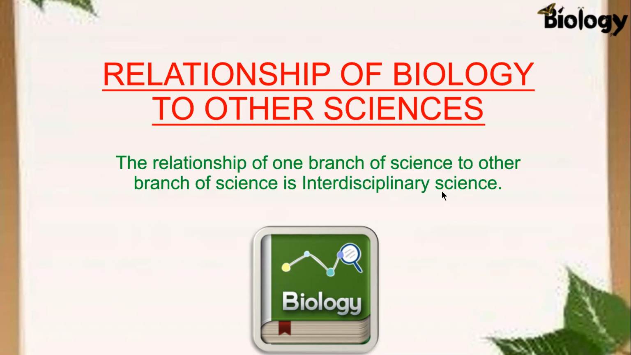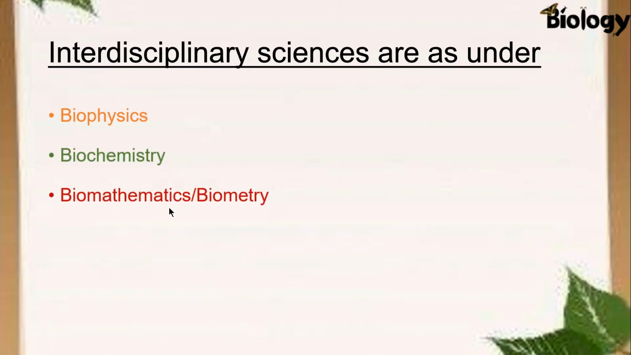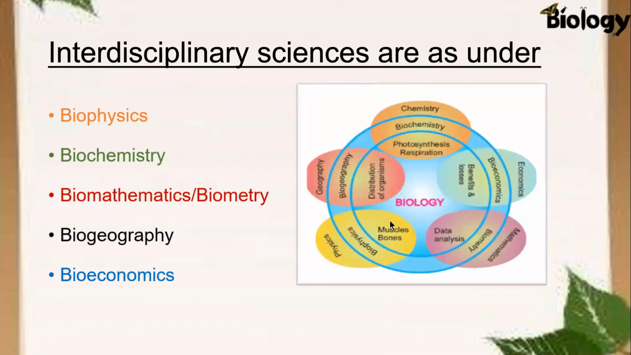In fact, here we merge two branches of science. In interdisciplinary science, we merge two branches of science, or we study the relationship of one branch of science to the other branch of science. Interdisciplinary sciences are number 1, biophysics, number 2, biochemistry, number 3, biomathematics or biometry, number 4, biogeography, and number 5, bioeconomics.